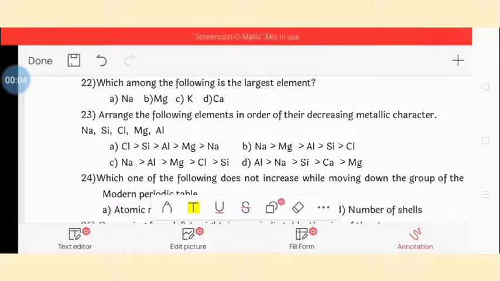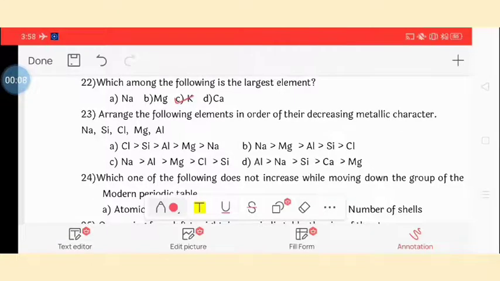Which among the following is the largest element? So potassium is the largest element. Question number 23. Arrange the following elements in order of their decreasing metallic character: sodium, silicon, chlorine, magnesium, aluminium. So the decreasing metallic character order is sodium, magnesium, aluminium, silicon, and then chlorine at last.